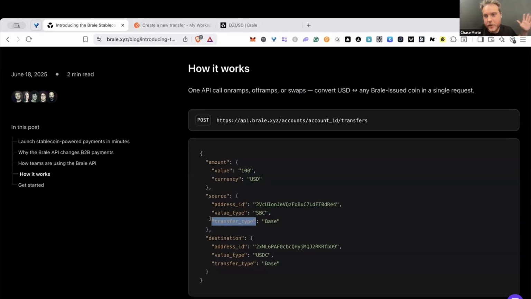And then the transfer type, this is the payment rail. So off-chain, this would be Wire, ACH, RTP. On-chain, this is networks like Solana or Base, Stellar, Canton. And so this really gives developers a flexible endpoint where they can essentially update these labels, mix and match, and accomplish all different kinds of money movement with Brale handling complexity under the hood.